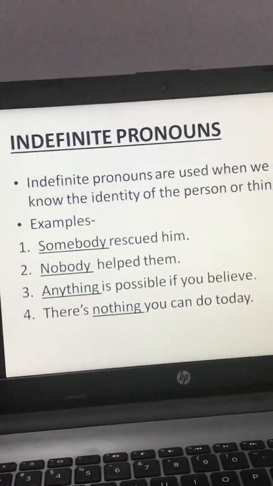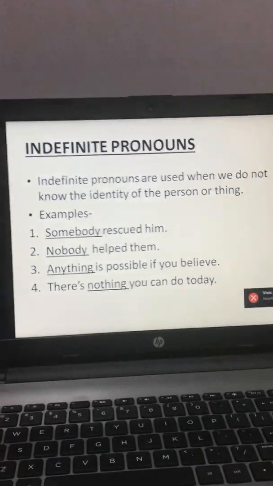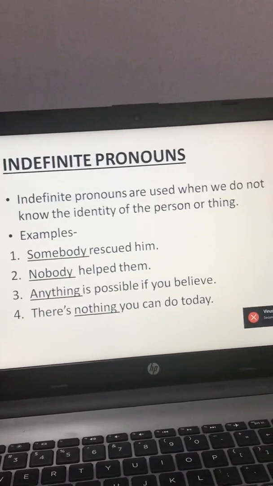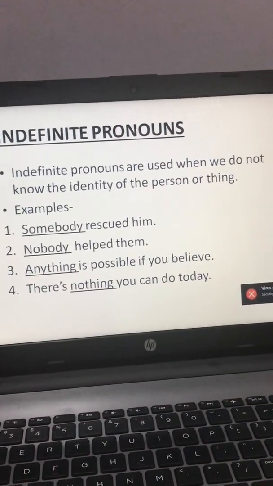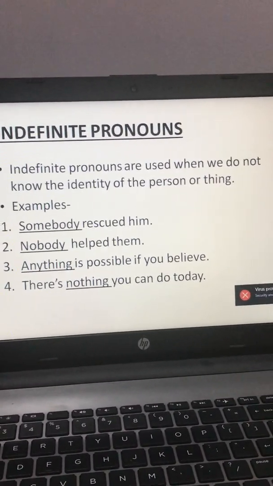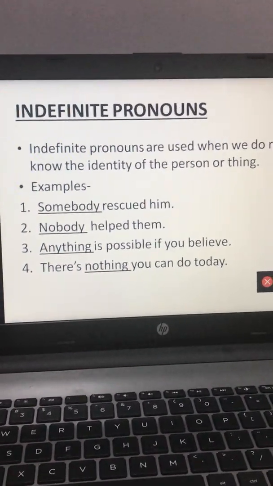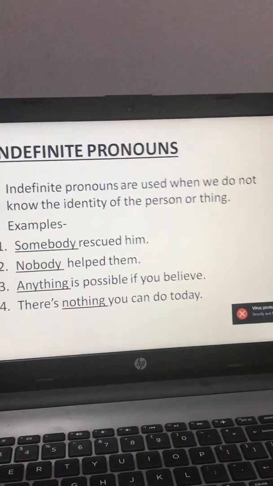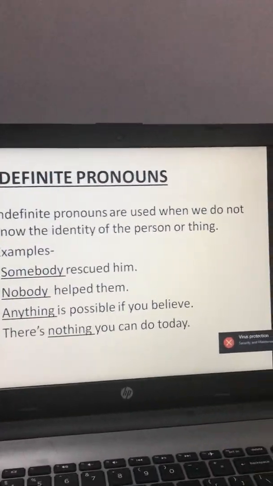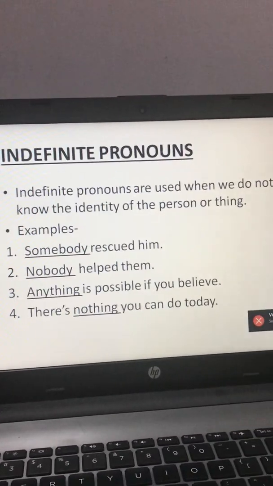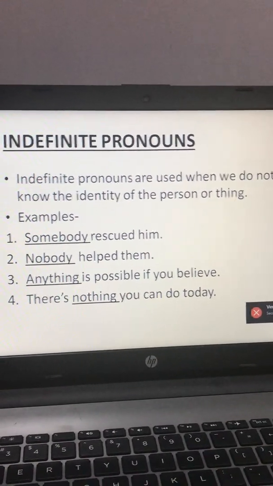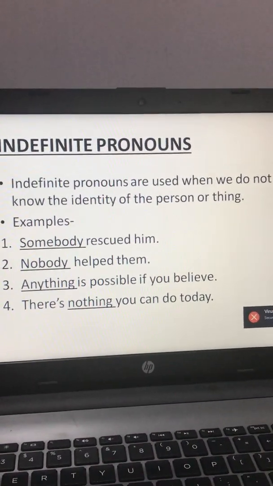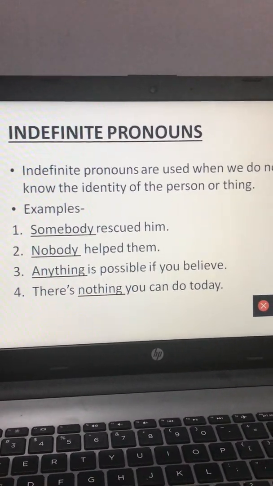The last one is indefinite pronoun. Indefinite pronouns are used when we do not know the identity of a person or thing. Okay, when we are not sure about the identity of a person or thing. For example, somebody rescued him. Now here we don't know about somebody, who is the person who rescued him. We are not aware of the identity of the person. So we have used the word somebody. So somebody is an indefinite pronoun.